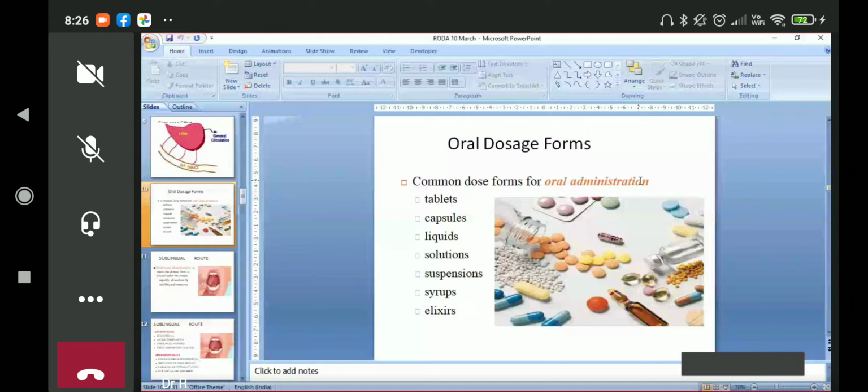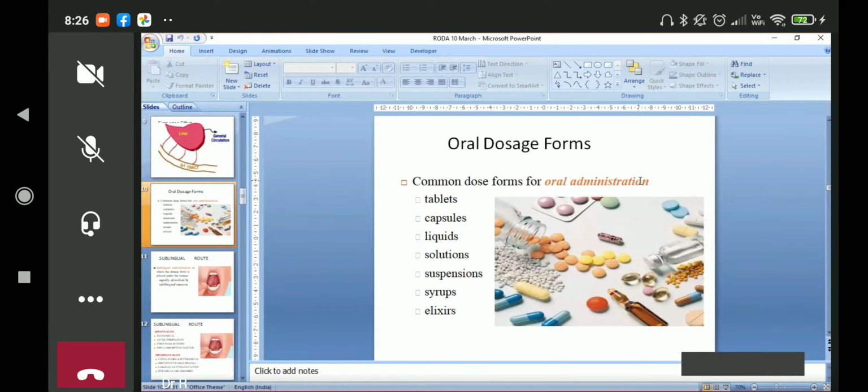So formulations which we have, orally we take tablets, we take capsules. For children we give liquids, syrups, solutions, suspensions, elixirs. So these are the types of oral formulation which are present, and sometimes we have tablets coated with sugar, sugar coated tablets, enteric coated tablets.